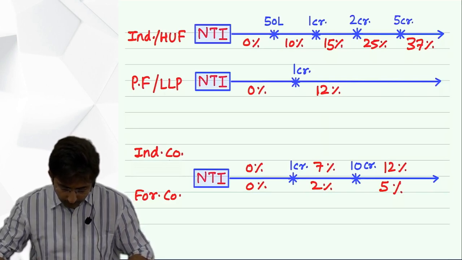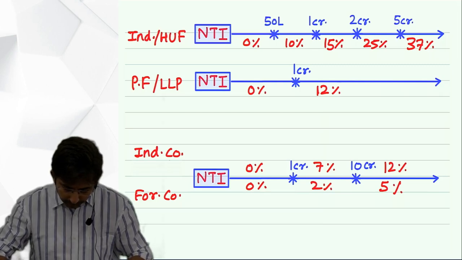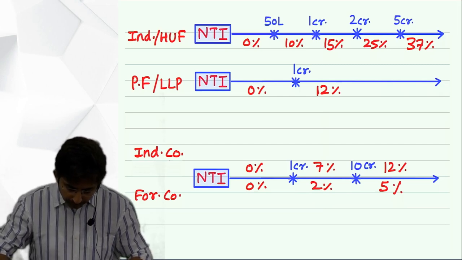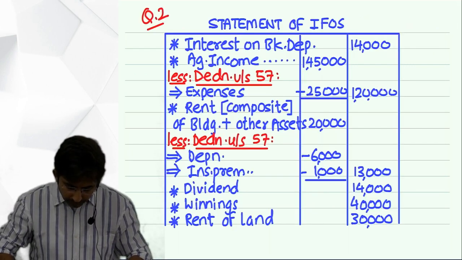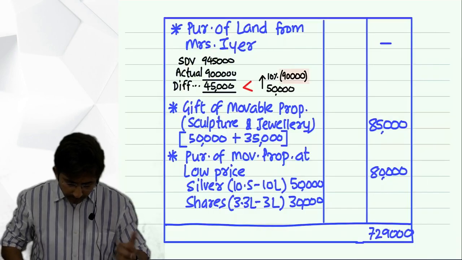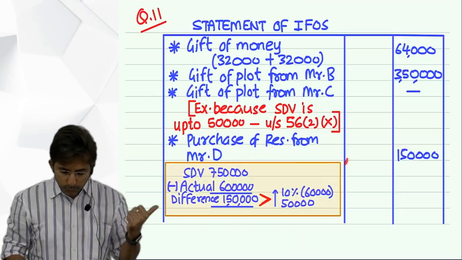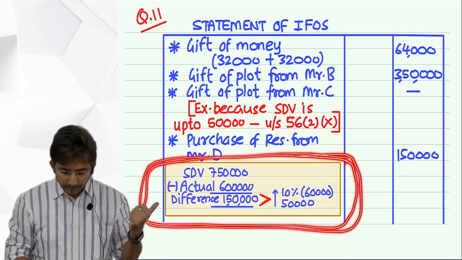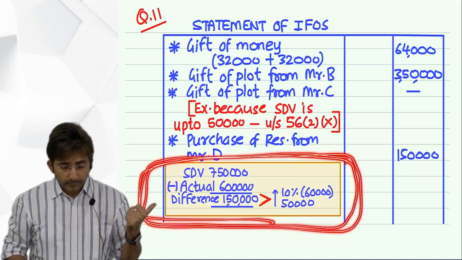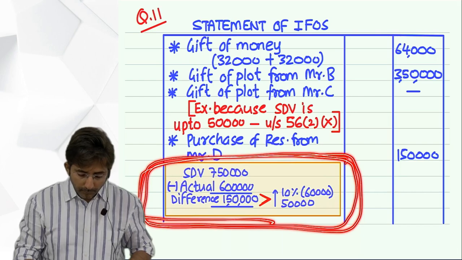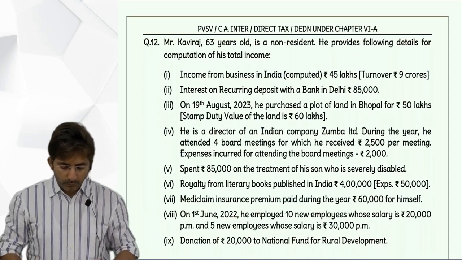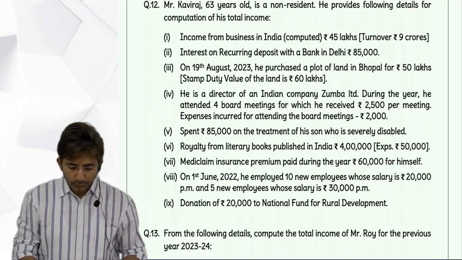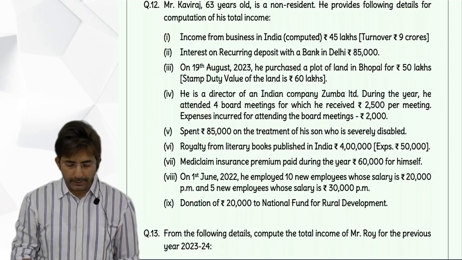See, in income from other source, if you remember, we used to show this working like this. Okay, then. So this was income from other source, point number 3.